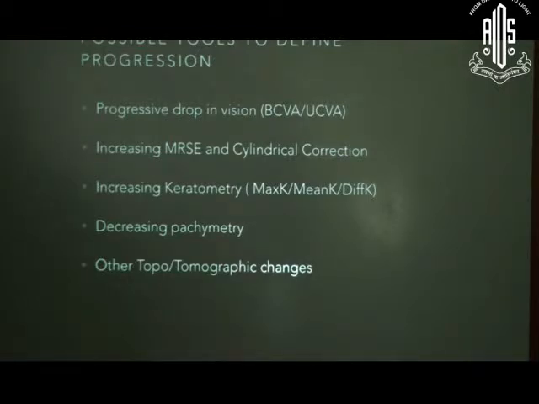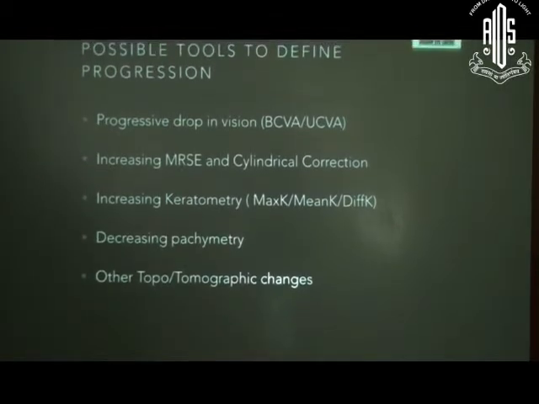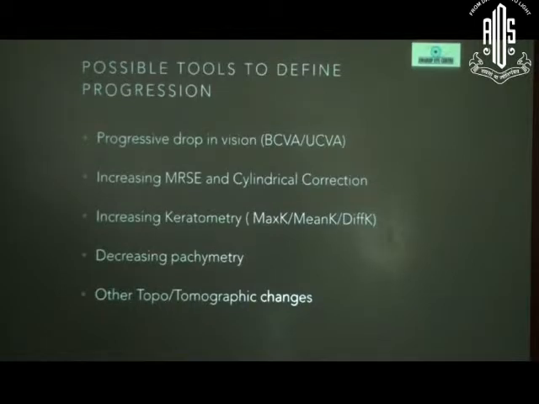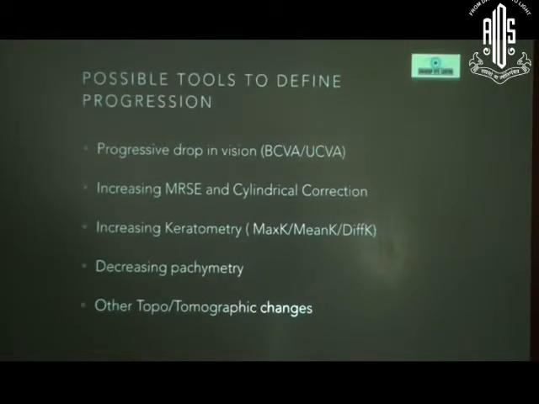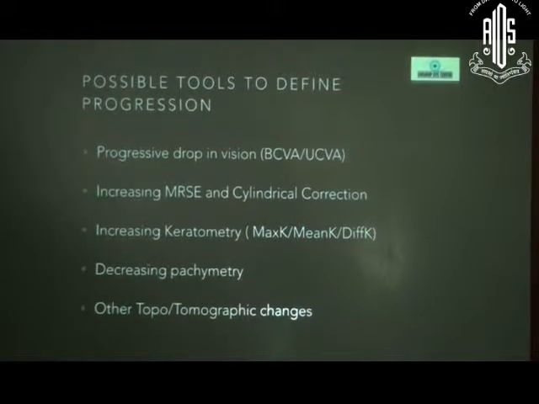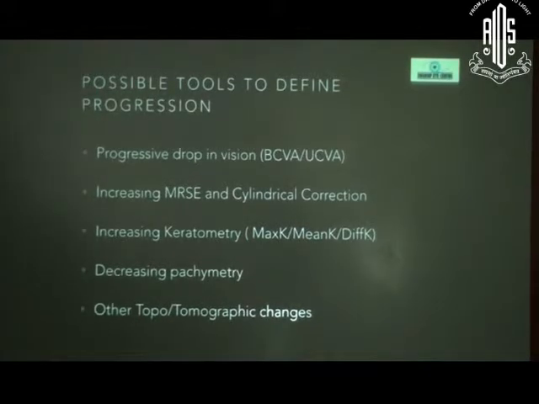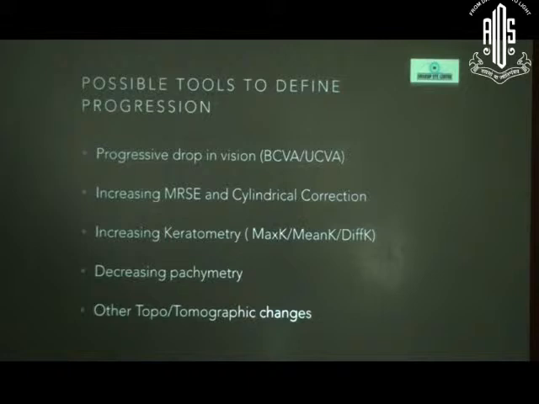A progressive drop in vision. These are what we normally use in clinic. Sometimes we just want to justify it. So progressive drop in vision, increasing manifest refraction, increasing cylinder, increasing keratometry progressively, which may be defined by either maximum keratometry or mean keratometry or difference in K, progressively decreasing pachymetry, or other topographic or tomographic indices as was shown in the previous talk. So you can pick up one and say, okay, this is increased or decreased.